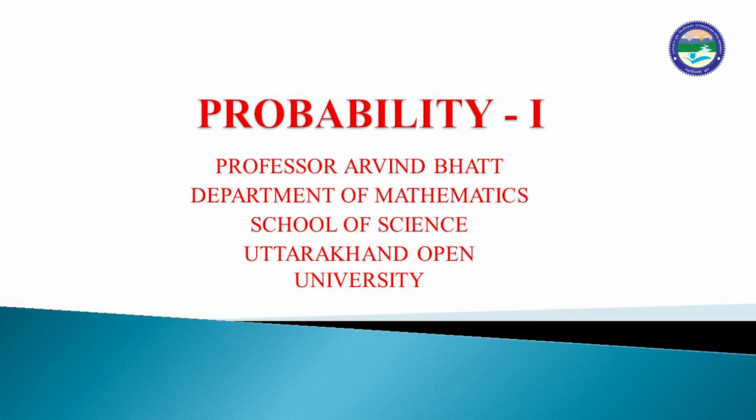Today's topic of my lecture is probability. The history of probability: Galileo, an Italian mathematician, was the first researcher to solve some problems related to the theory of dice in gambling. After that, it was explained by two French mathematicians, B. Pascal and P. Fermat, and Chevalier Demere put a question in front of Pascal.